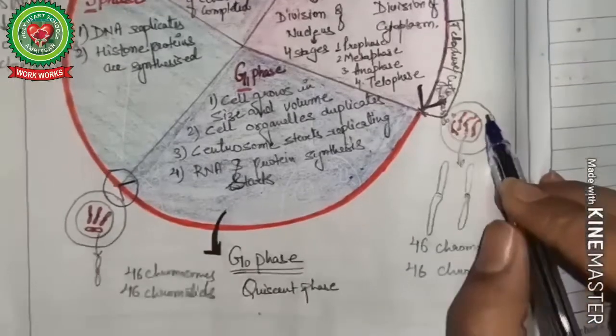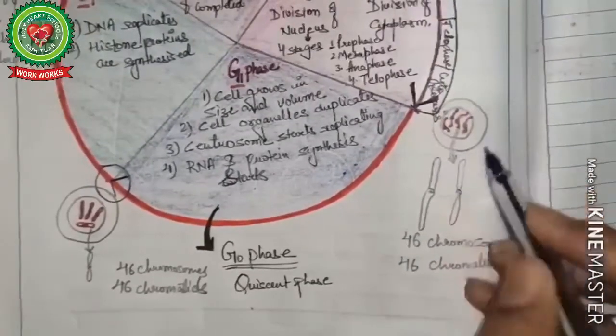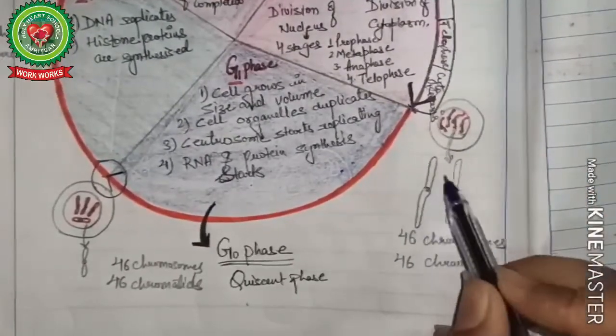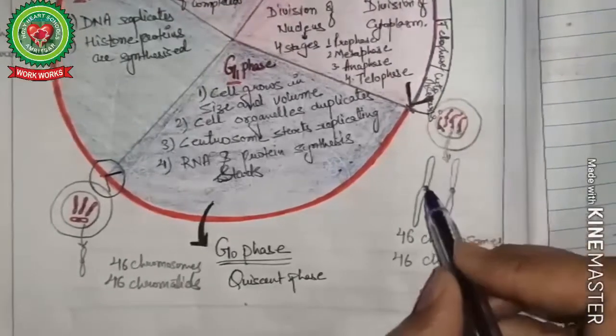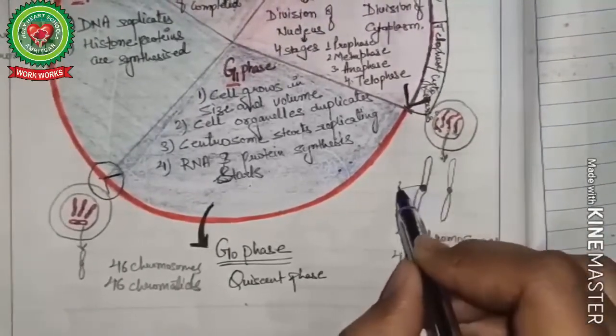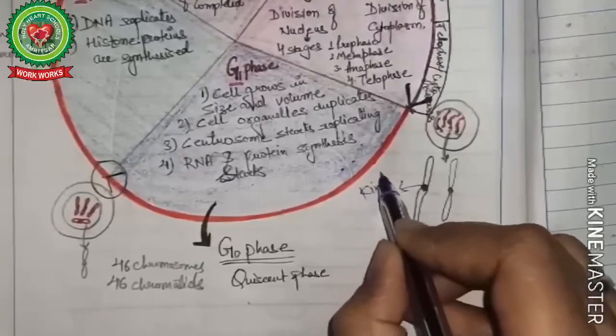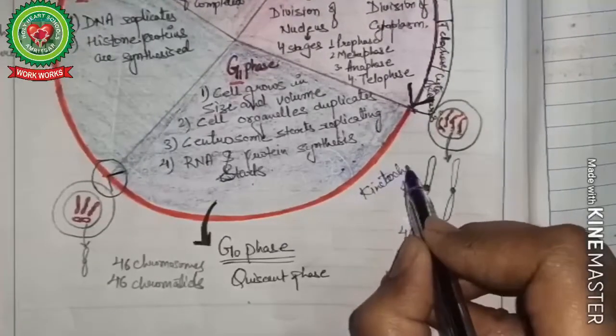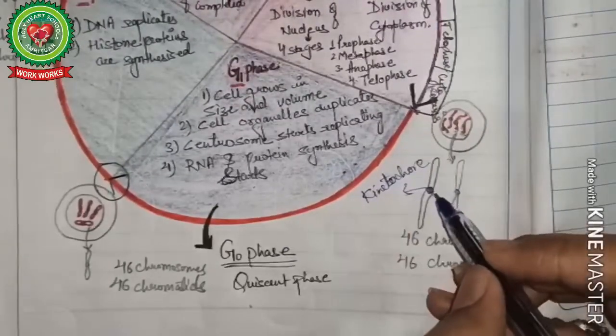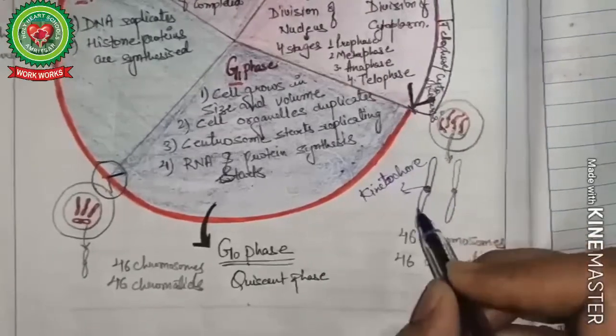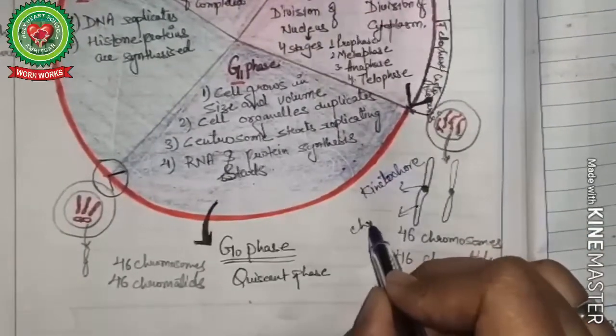After the formation, in the cell, the chromosome will appear like this. This dot-like structure represents the kinetochore, and this long thread-like structure represents the chromatid.